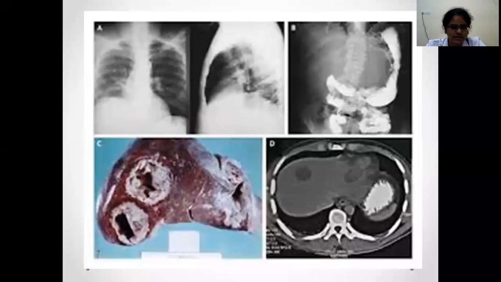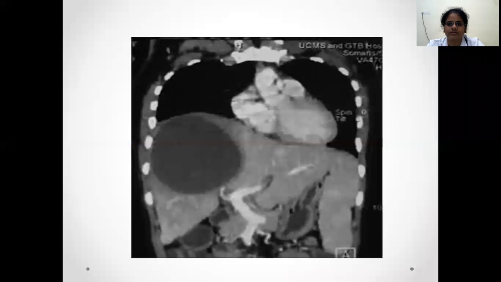In the first X-ray, what I wanted to show is the elevation of the right hemidiaphragm. Normally it is higher than the left, but here there is more elevation of the right hemidiaphragm compared to the left. The picture C is the cut open section of the liver showing the amoebic liver abscess. And this is the CT scan image, where you can see a single large lesion in the right lobe of the liver.